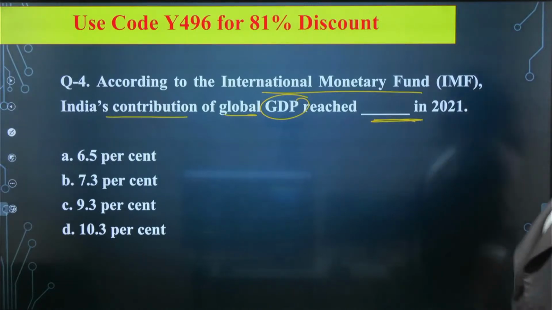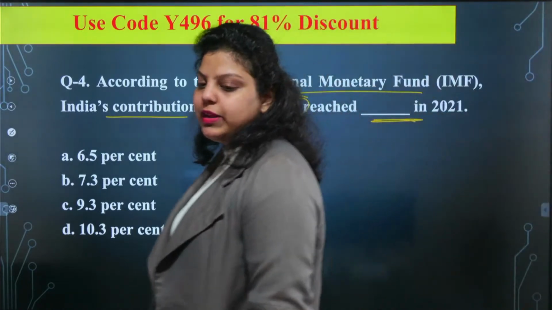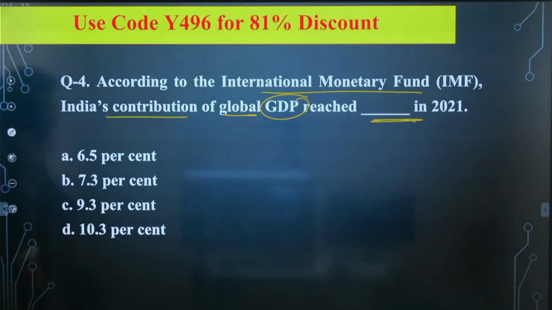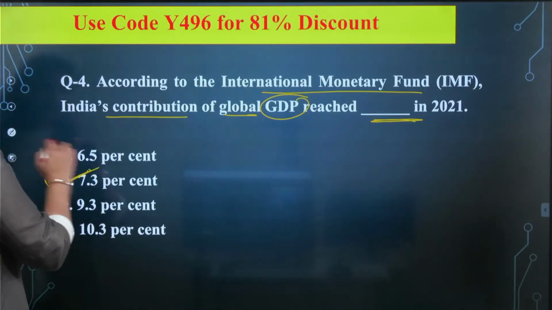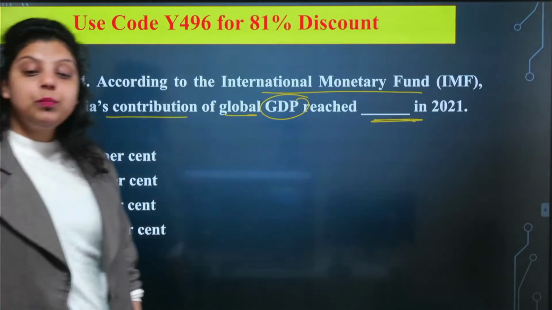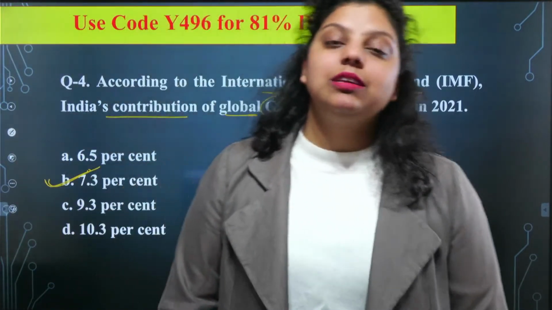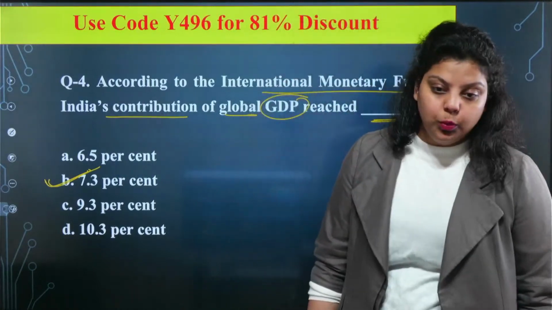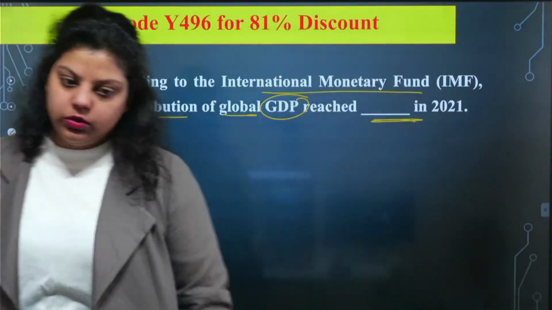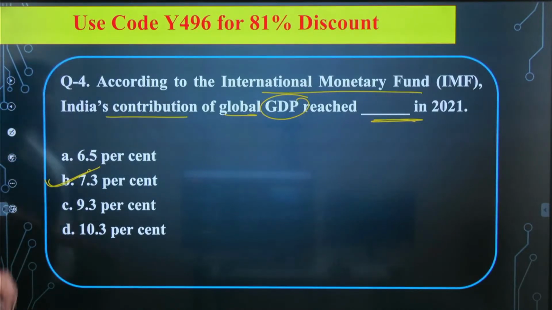Whenever you are answering, do mention the question number. So the right answer: according to the IMF, India's contribution to global GDP reached 7.3% in 2021. The right answer is 7.3%. Very good. The right answer will be your B option. Next question.